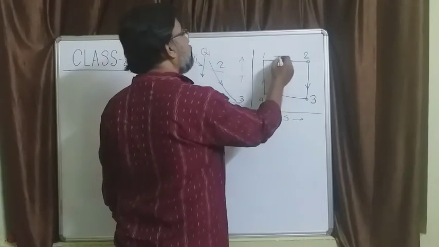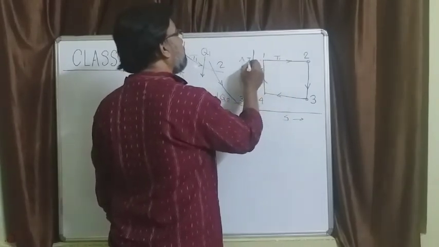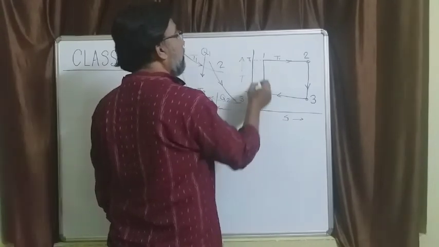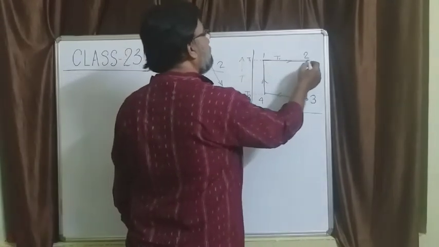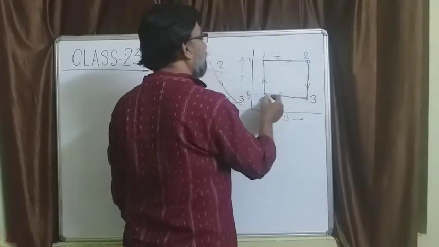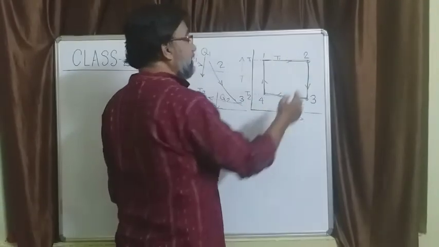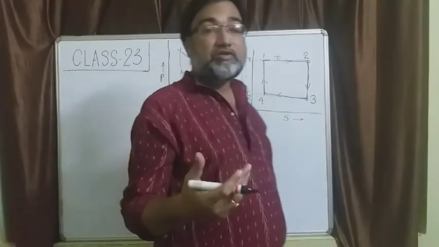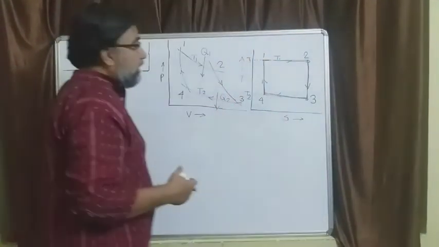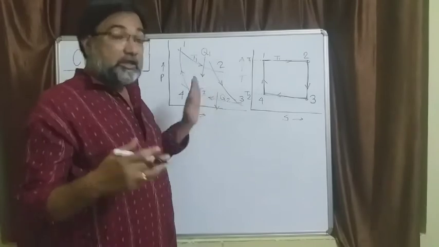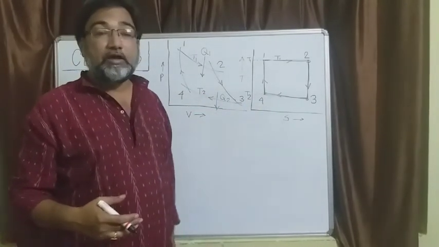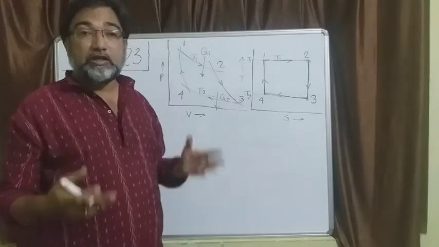So this is your T1, in the T scale it is T1, here it is T2. So your Carnot cycle will look like, or rather it is, a rectangle in a TS diagram. So the analysis of the Carnot cycle, compared to the PV diagram, is easier in a TS diagram, because this is a rectangle.